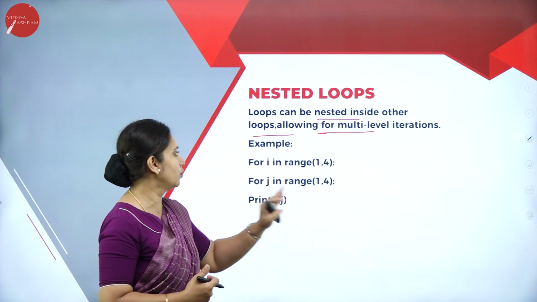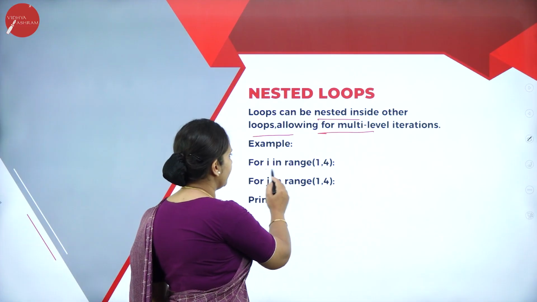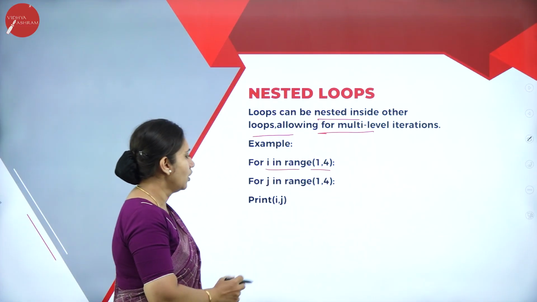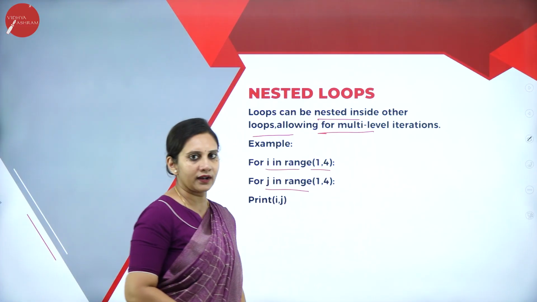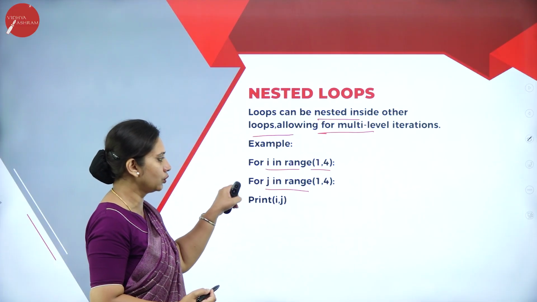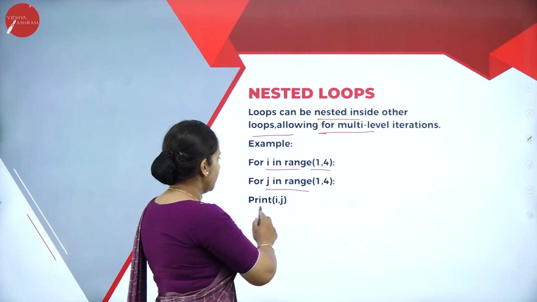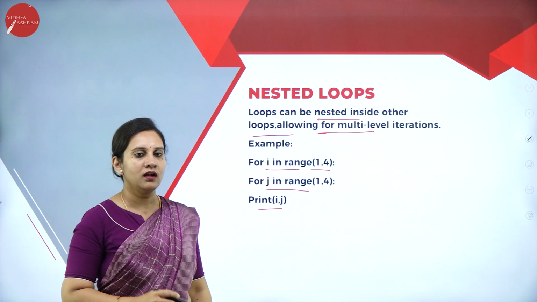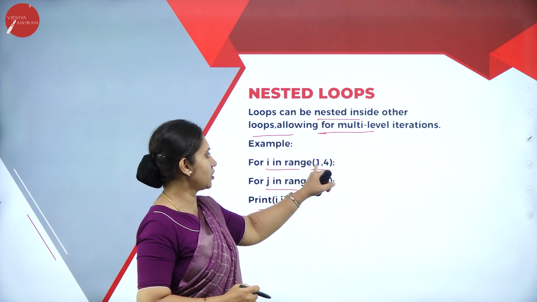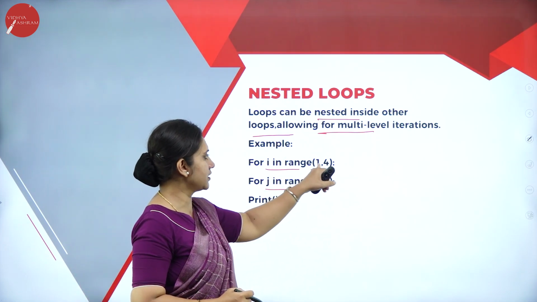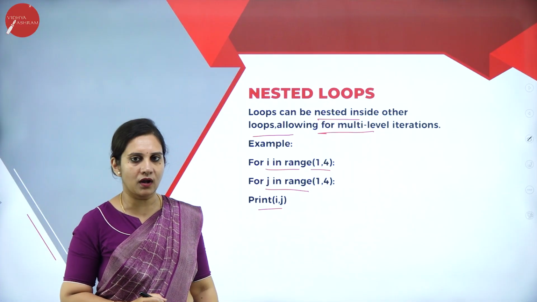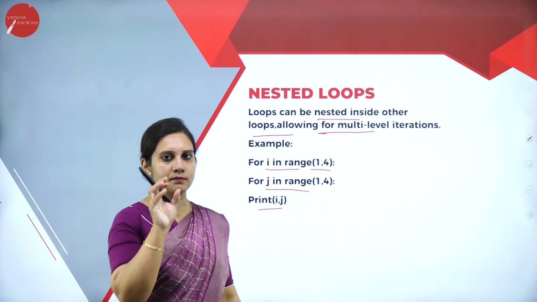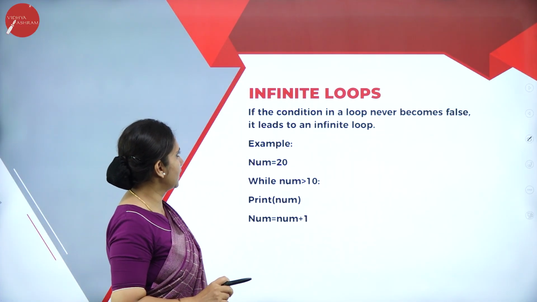Example: for I in range of 1, 4, for j in range of 1, 4. See here, the two loops you are seeing. Again, print I, j. So the range of both I and j is 1, 4 and 1, 4. So this is one simple example I have taken.